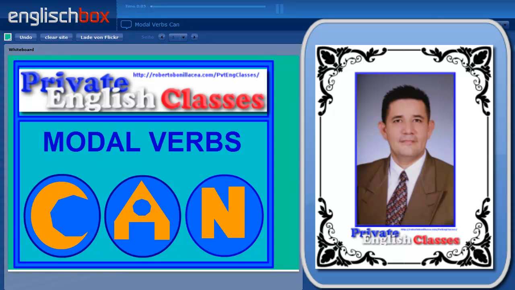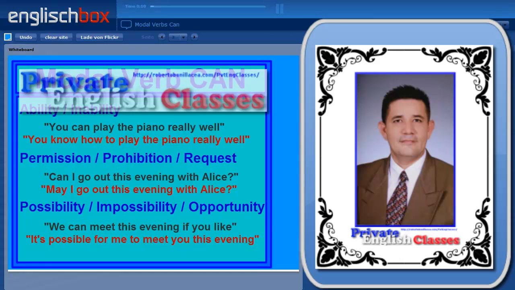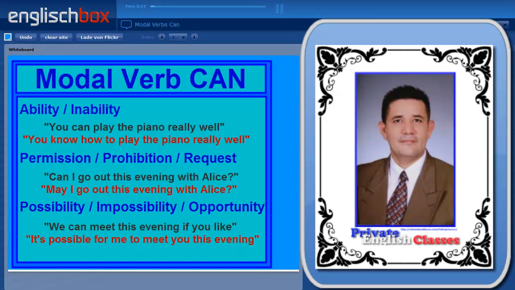To the English box. Today I'm going to talk about the modal verb can. Now can be used in a variety of different situations. We can use it to express ability and inability. We can use it to express permission and prohibition. And we can also use it to express possibility and impossibility.